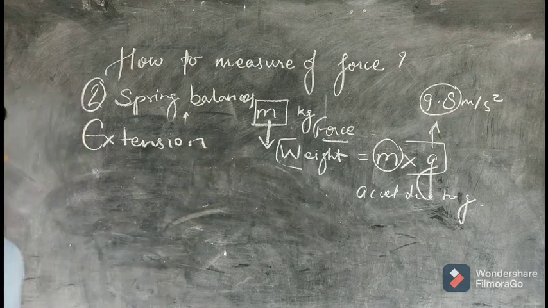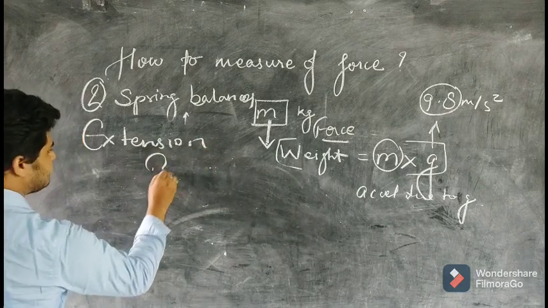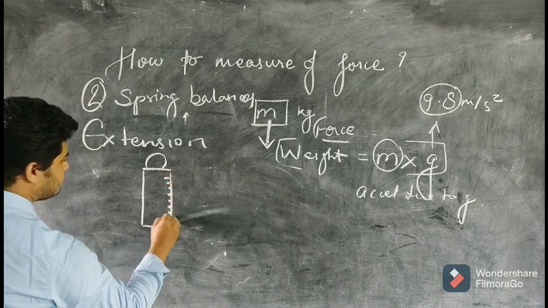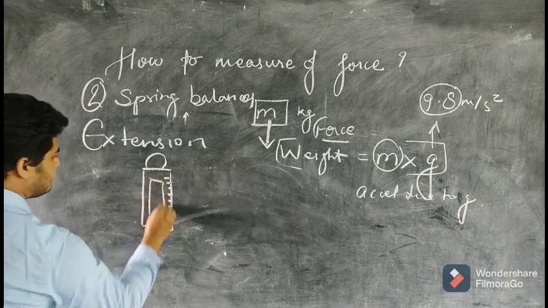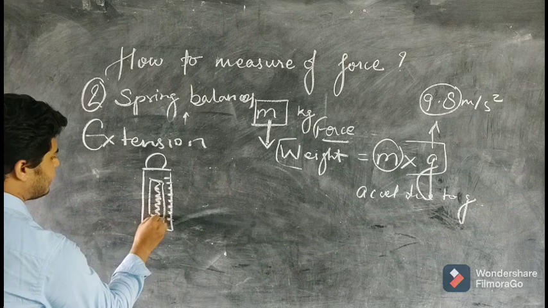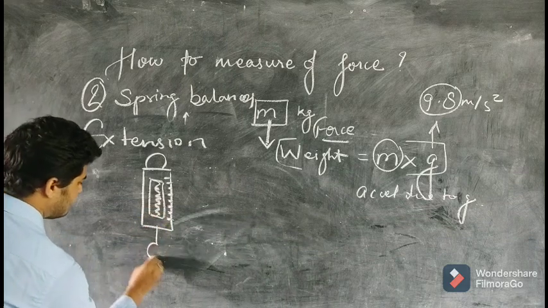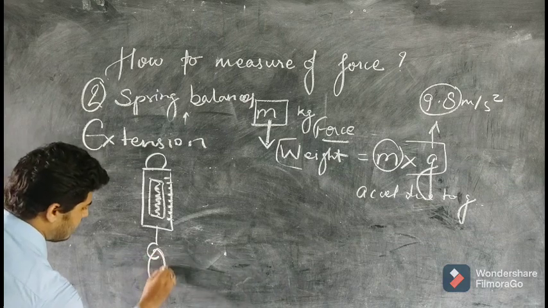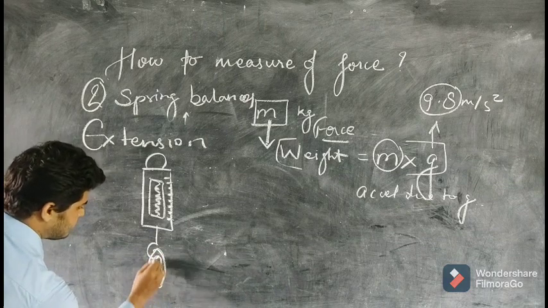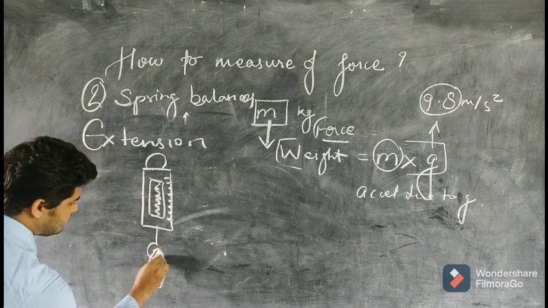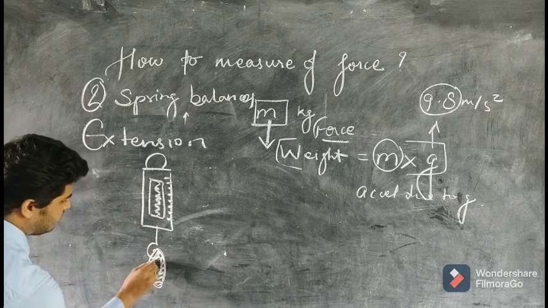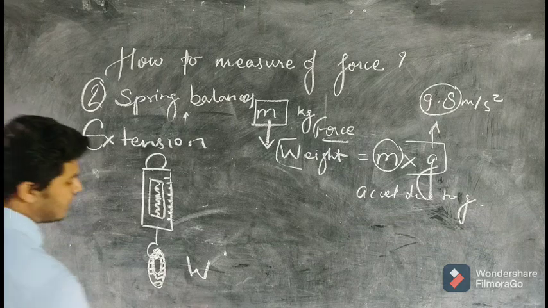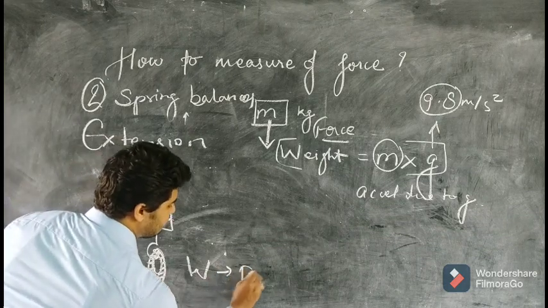Extension spring balance. In this spring balance, there is a graduated scale. Along with that scale, there is a spring inside it, and there is a hook. Now suppose you hang a mass whose weight you want to know, and if you are calculating the weight, then it means that you are calculating the force.